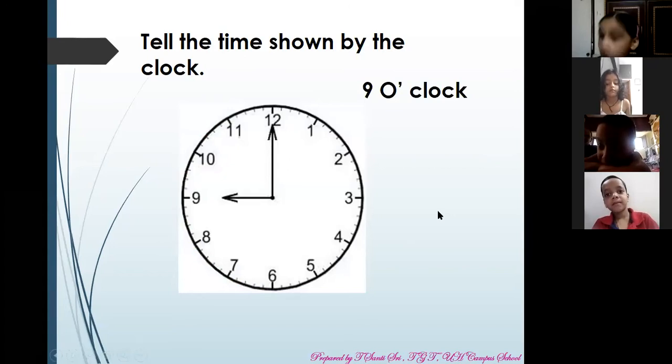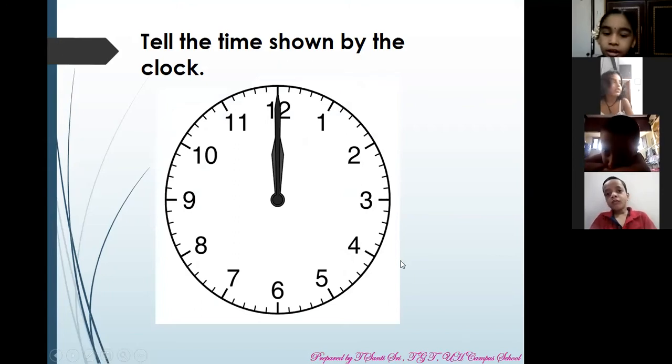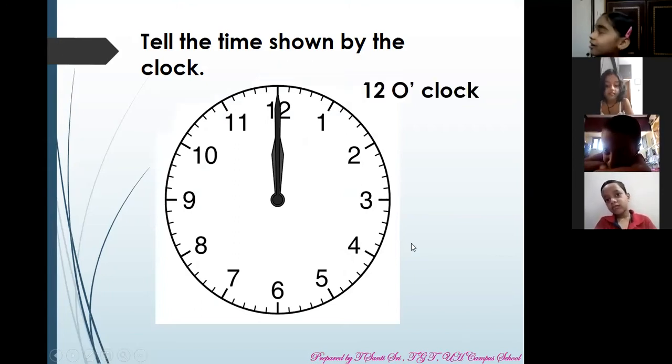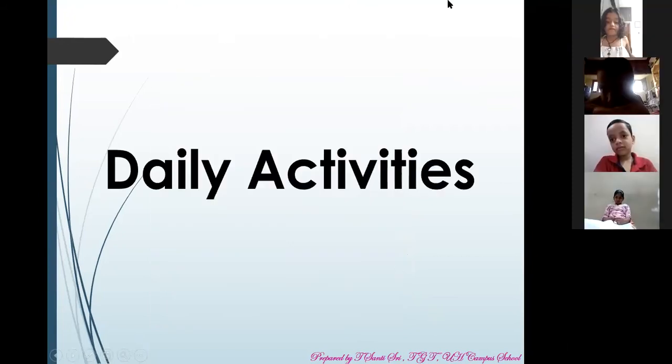Anil Yadav, tell the time shown by the clock. 12 o'clock. Very good, girl. 12 o'clock. Okay. So did you understand how to tell time by seeing the clock? Very good. Now let us see the daily activities.